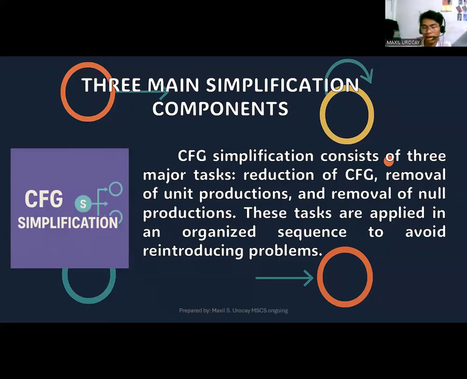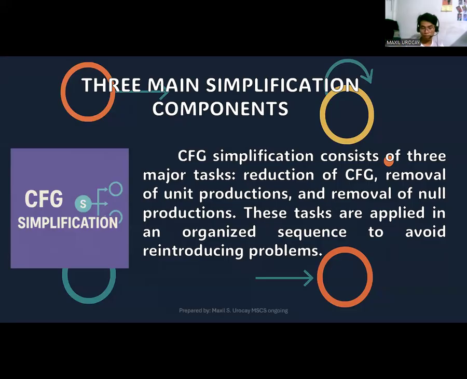We'll work on that step by step, of course. These tasks are applied in an organized sequence to avoid reintroducing the problems. This will be a big aid in strengthening the language that you have.